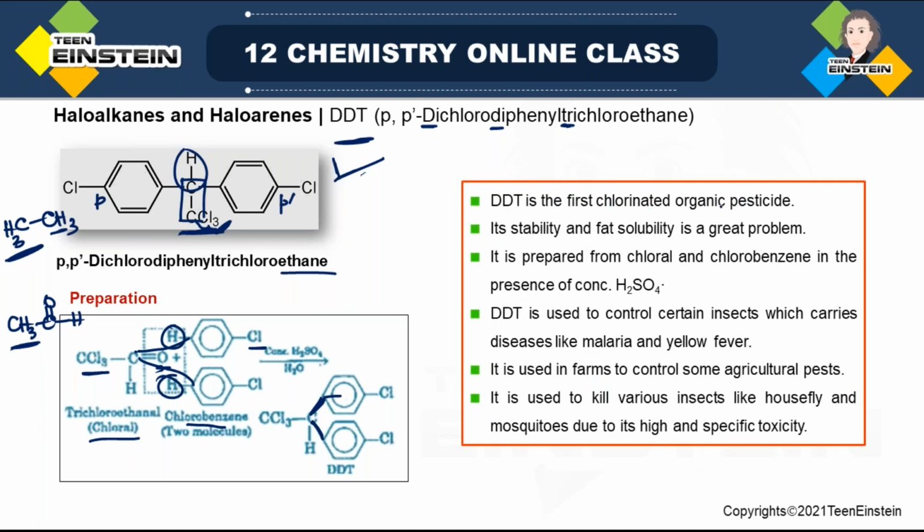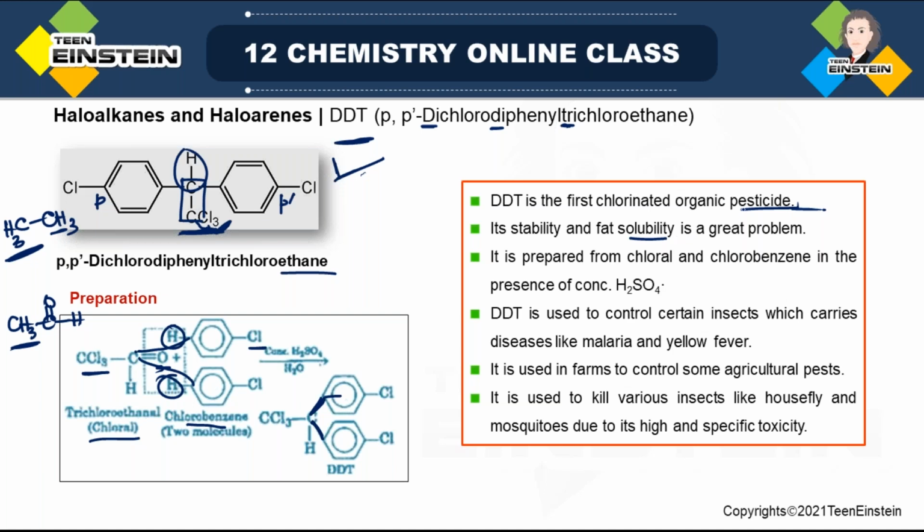DDT is the first chlorinated organic pesticide. So that is why this molecule is a very good example, because it is the first chlorinated organic pesticide that has some application. But its problem is the stability and fat solubility. Now, why is it a disadvantage?